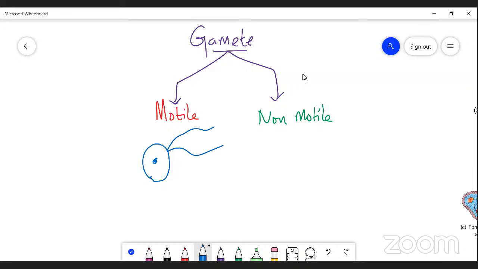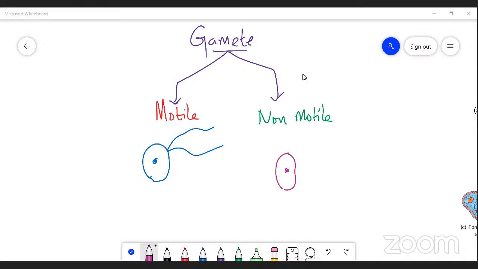Such a condition is said to be a motile form of gamete. Whereas in a non-motile gamete, whether male or female, flagella do not arise. The flagella are totally absent. That is called the non-motile form of gamete, right?